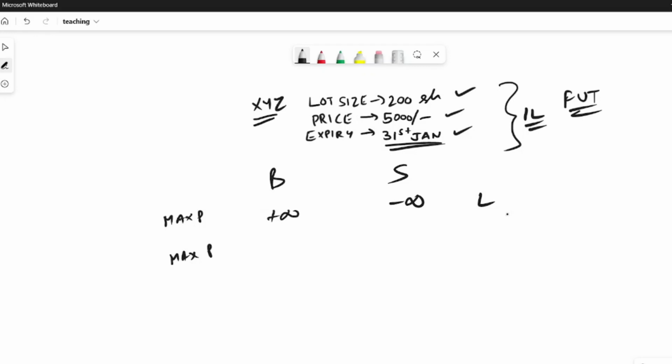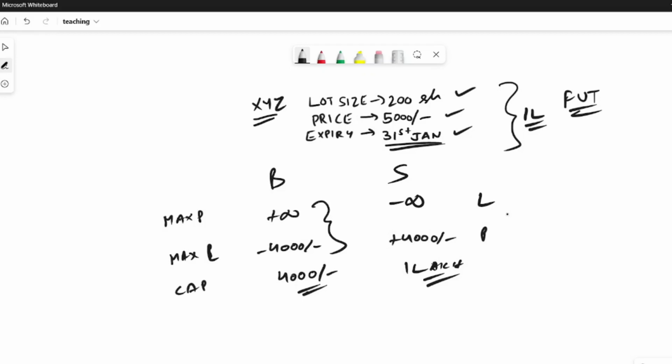The maximum loss is only 4,000 for the buyer, whereas the maximum profit is only 4,000 for the seller, and the capital is almost 4,000 here and 1 lakh here. So the maximum profit and loss is favorable for a buyer, and the capital is also favorable for a buyer.